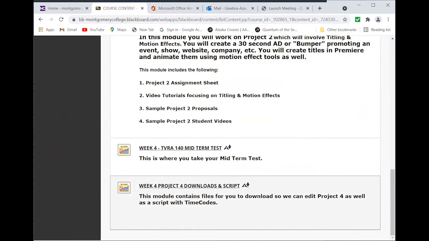This module contains files for you to download so we can edit project 4, as well as a script with the time code. So this is similar to project 1. We have this script with time code.